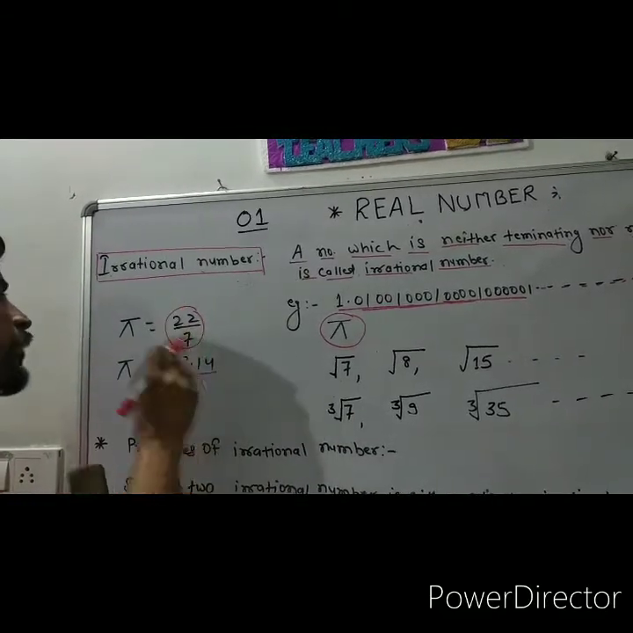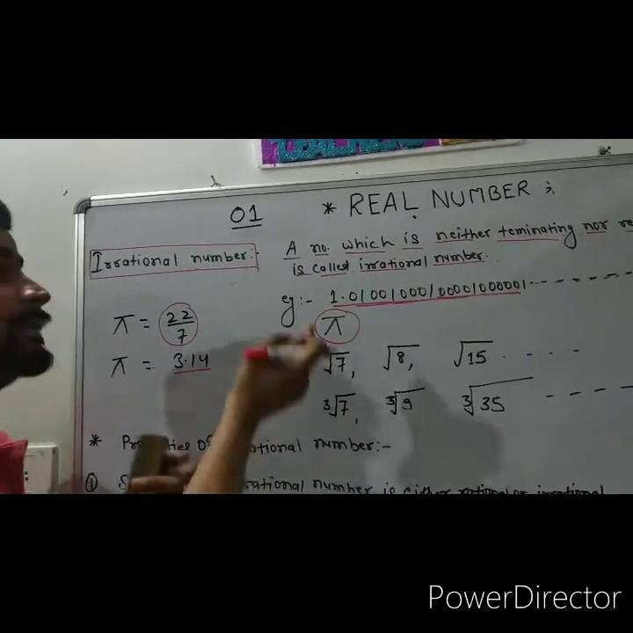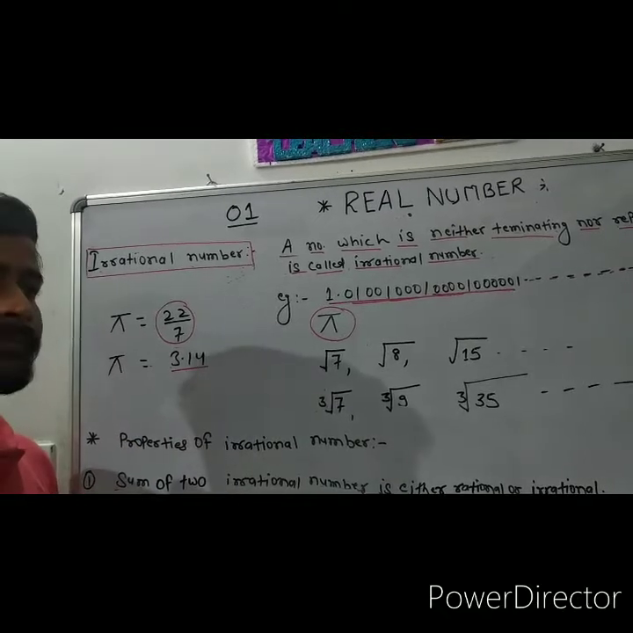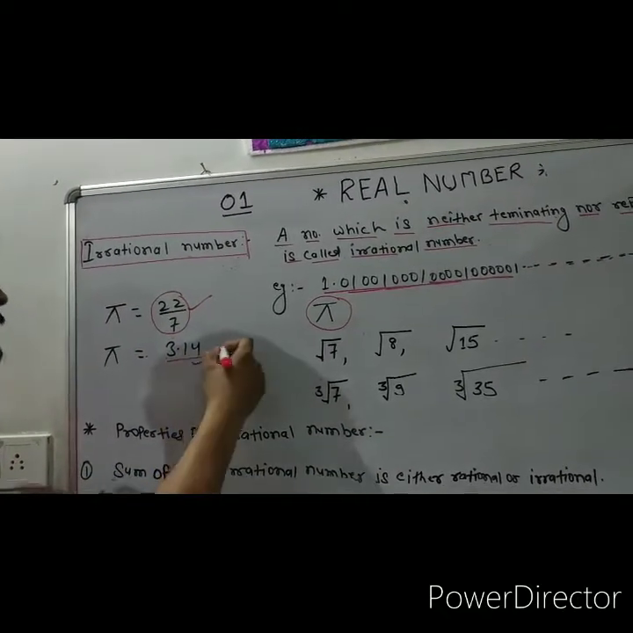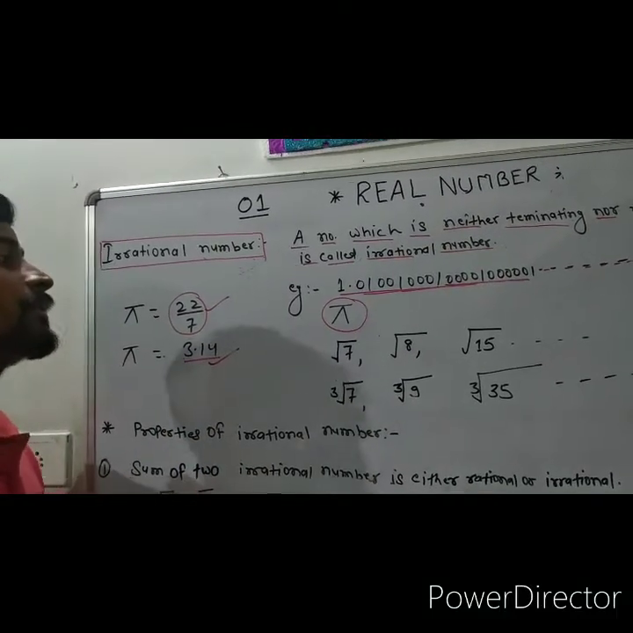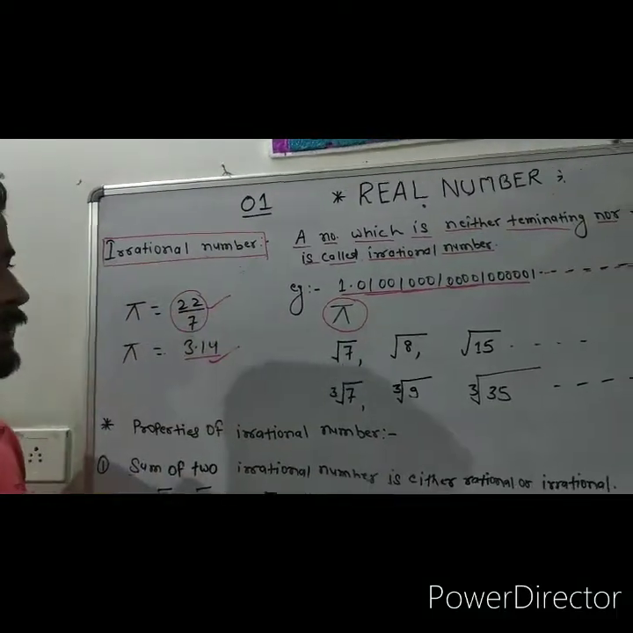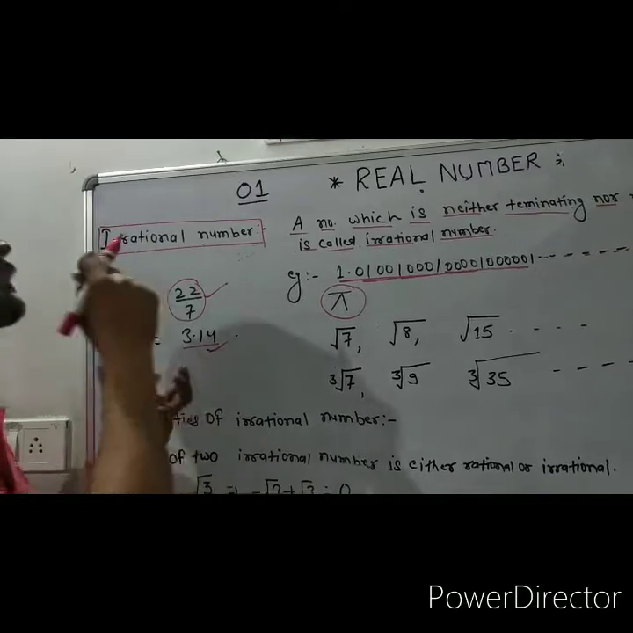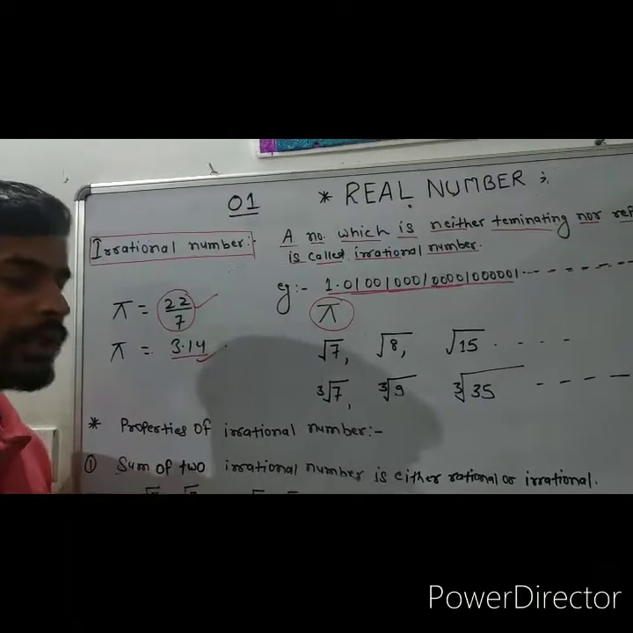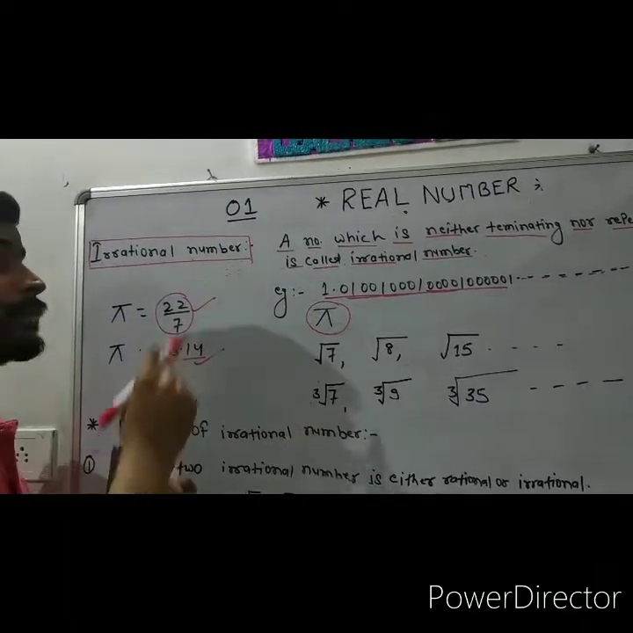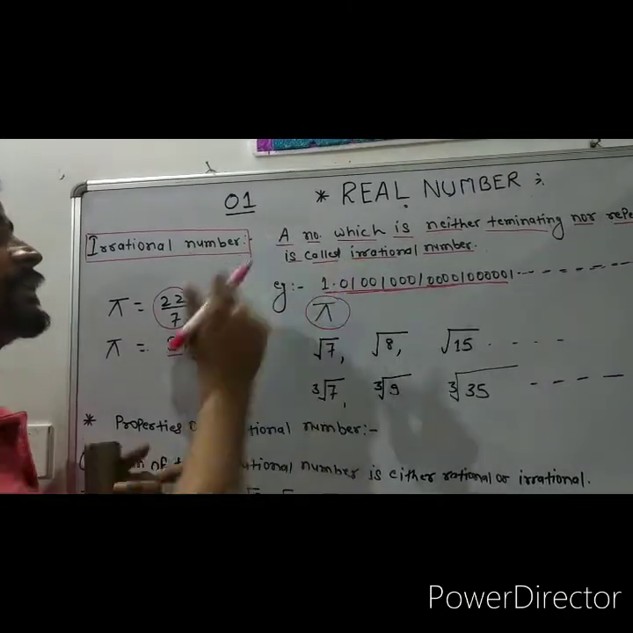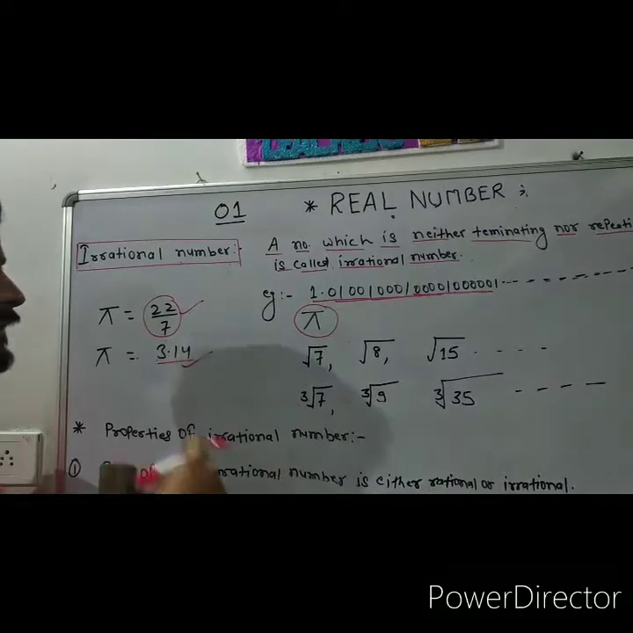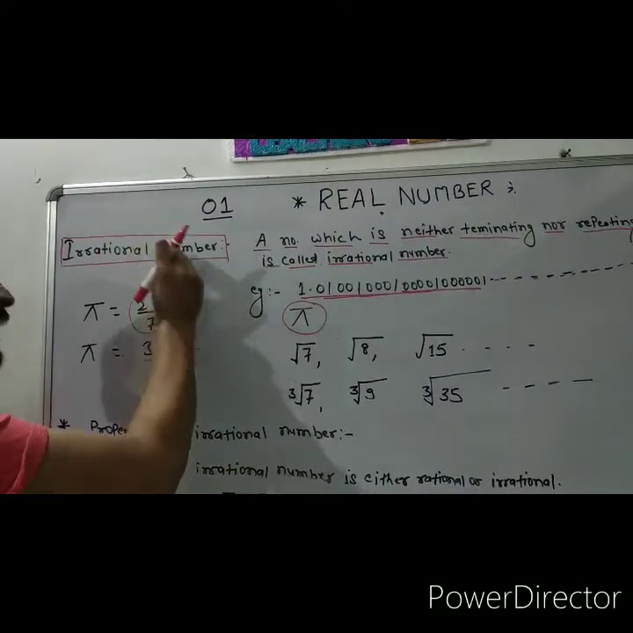When both values of pi are rational, then why is pi irrational? Because 22 by 7 and 3.14 are not the exact value of pi. बस स्टूडेंट्स इसको assume किया गया है मैथ्स को सॉल्व करने के लिए. Now the value of pi is neither terminating nor repeating. That's why pi is an irrational number.